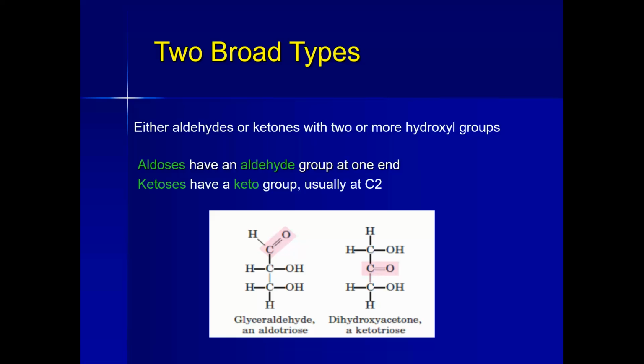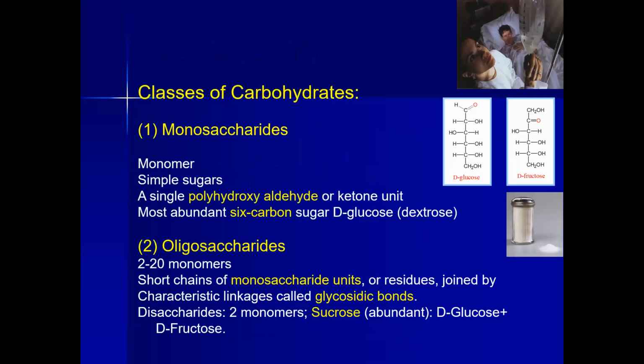You have to just keep in mind, I am summing up from the first slide. Carbohydrates are polyhydroxyaldehydes or polyhydroxyketones, and they are divided into two broad types: aldoses and ketoses. Aldoses are all those that are having an aldehydic group, and ketoses are all those that are having a ketone group. So we are now going to study the different classes of carbohydrate.